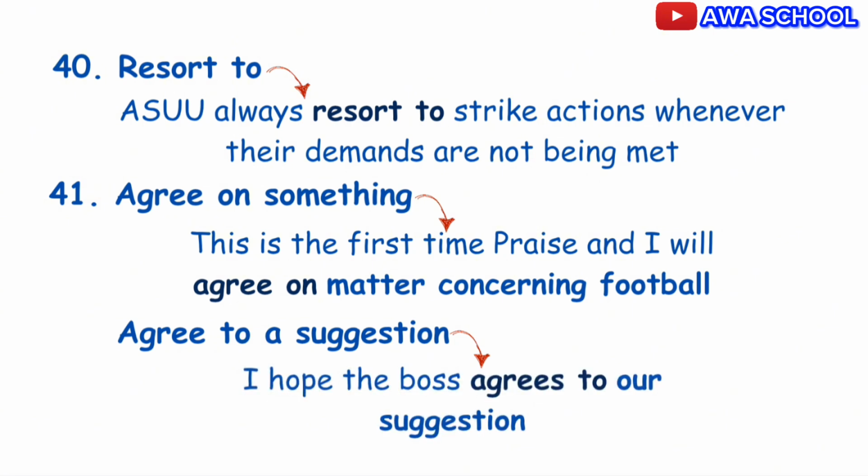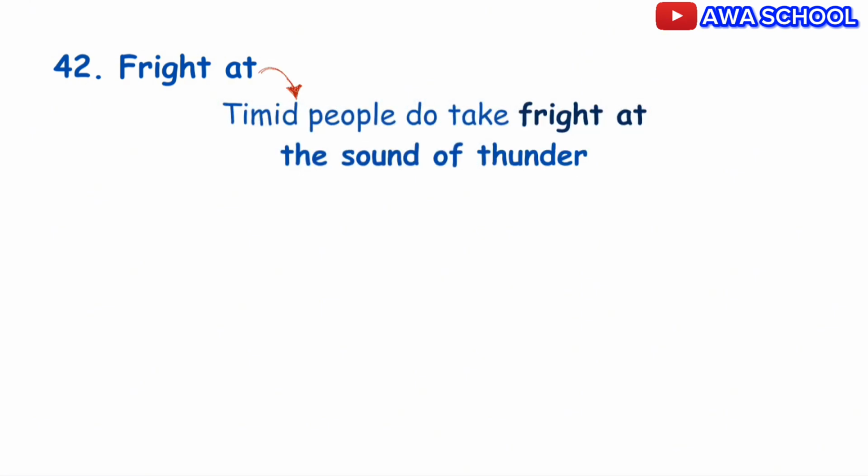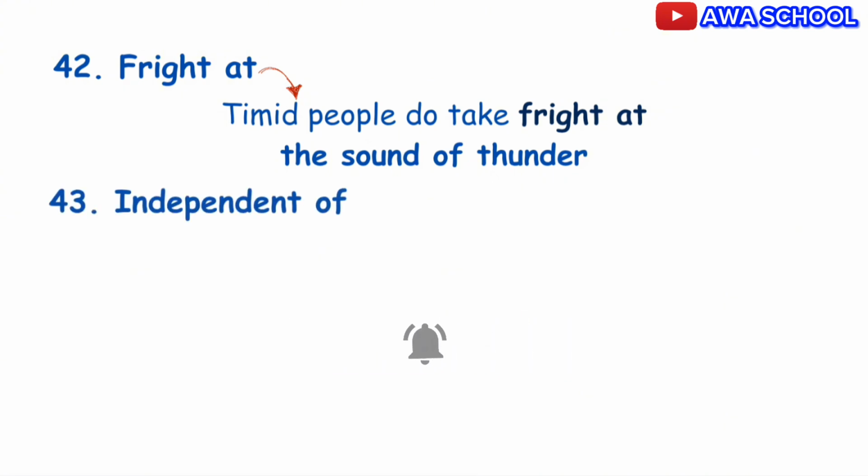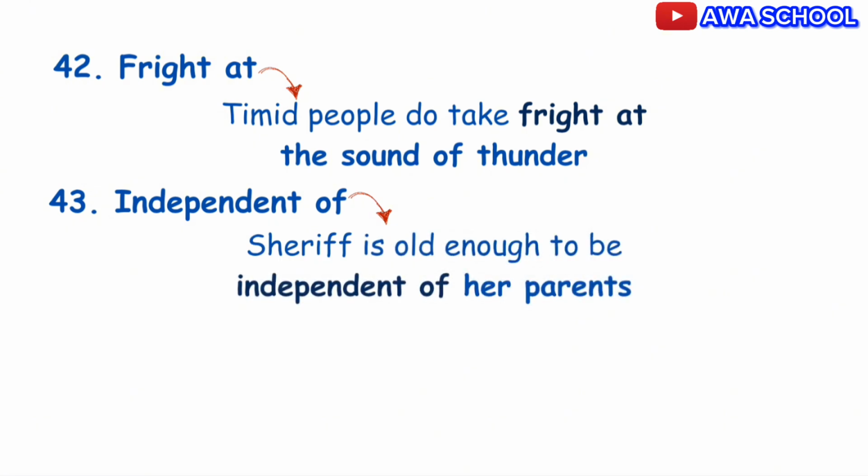Alright? To mean to stampede or run, use the expression take fright at. Alright? Example, timid people do take fright at the sound of thunder. Okay? To mean to run, use take fright at. Exactly. To mean not controlled, influenced, or reliant on something else, use independent of. Example, Sheriff is old enough to be independent of her parents.